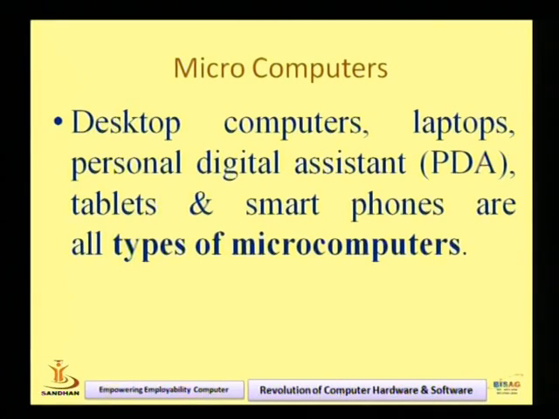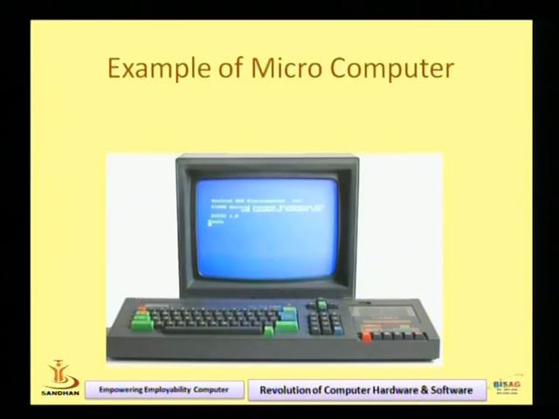Fourth type, the microcomputers. Microcomputers include desktop computers, personal digital assistants, smartphones, tablets. Nowadays is the era of tablets, everyone has tablets, everyone has mobiles. So microcomputers in terms of size are very small. See, this is the microcomputer. So we have seen the four categories of computers: super, then the mainframe, mini and the micro.